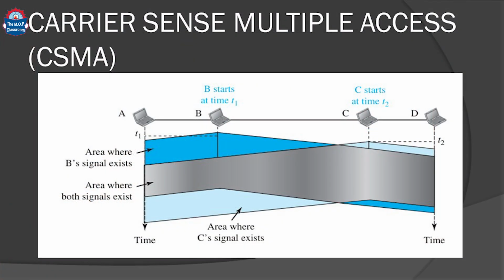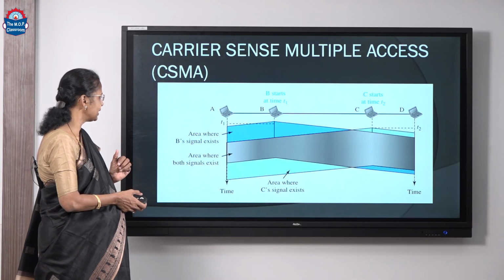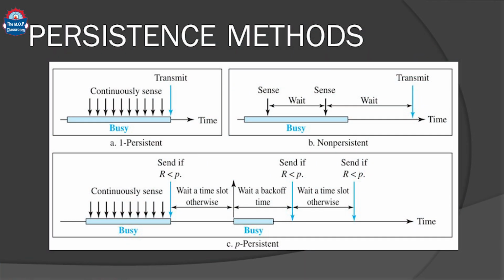So, a new protocol was introduced, called carrier sense multiple access, where the stations have to sense the medium before transmitting. So, how do they sense? They use what are called persistence methods. There are 3 different persistence methods: one-persistent, non-persistent and P-persistent. In one-persistent, the station will keep sensing the medium continuously. When it is idle, it will transmit; otherwise, when it is busy, it will continuously sense the medium.